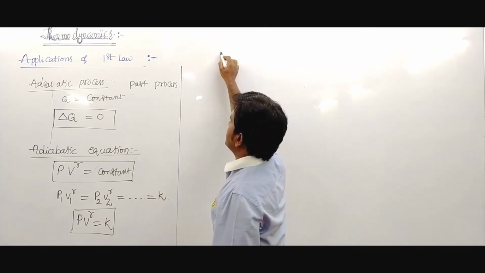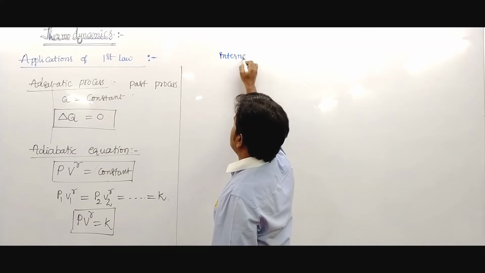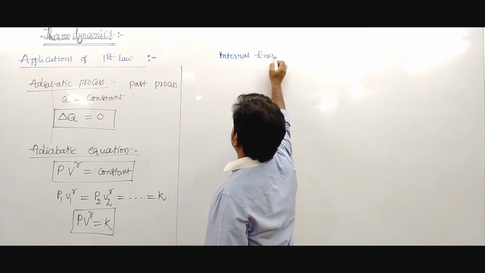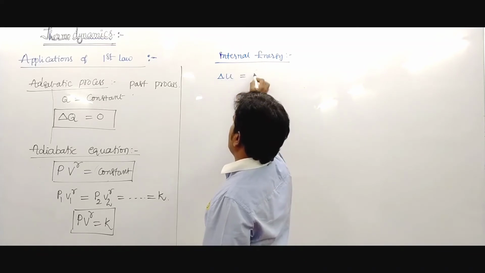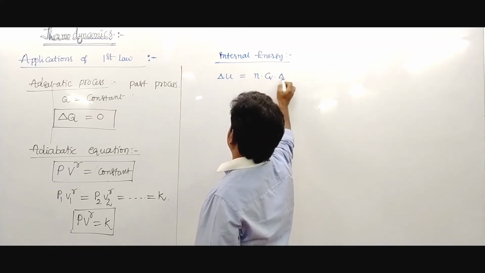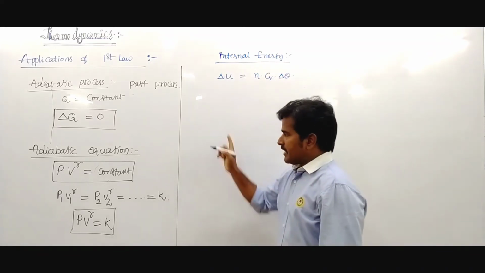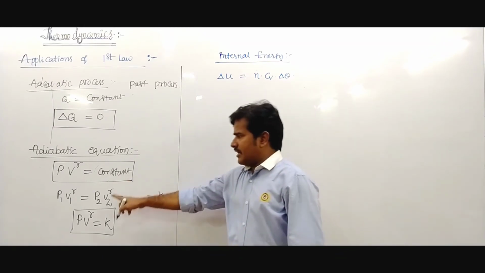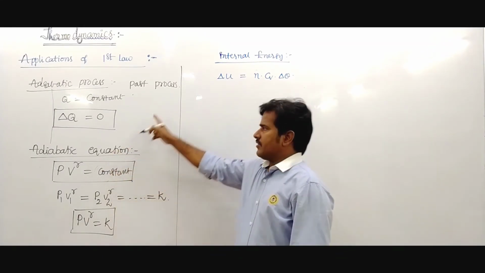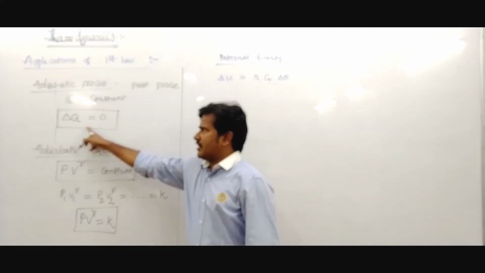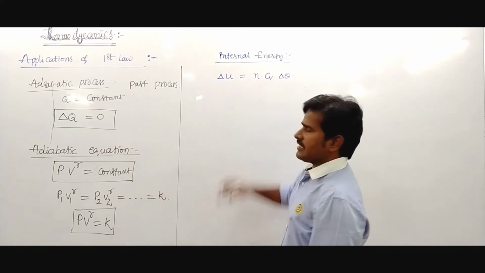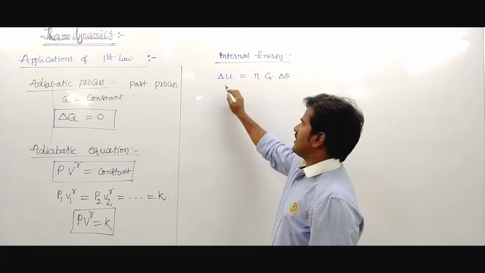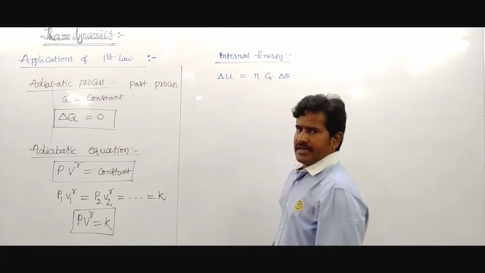So here, internal energy is written as delta U equals nCV delta theta. Here delta Q is constant, so delta Q becomes 0. But delta U is nCV delta theta, that is the internal energy.